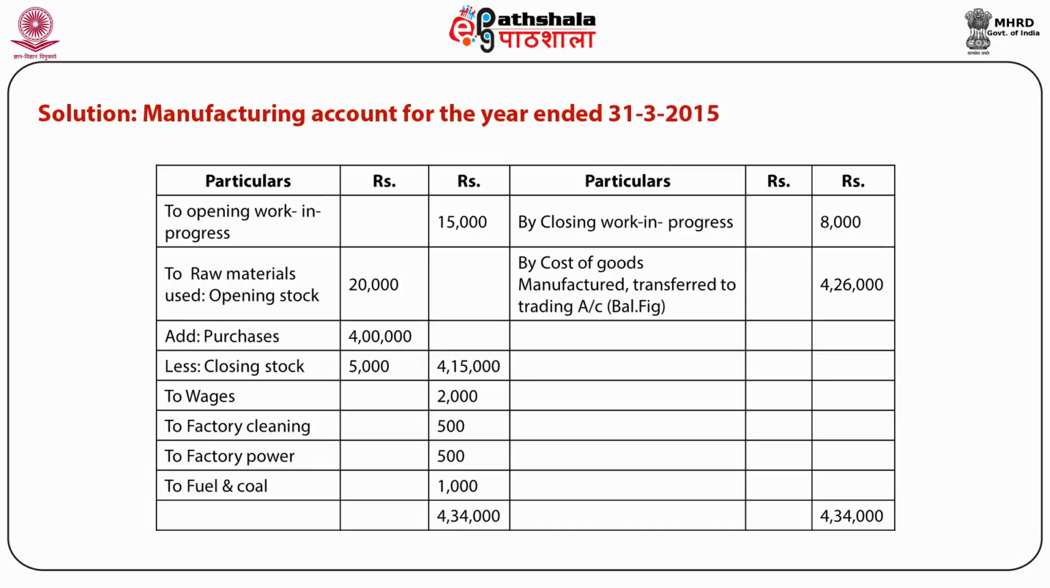Manufacturing account for the year ended on 31st March 2015 is disclosed in this table. There are two sides, one is debit side, another is credit side, and on the debit side, opening balance of work in progress, raw material consumed, wages, factory cleaning, factory power, fuel and coal is shown, whereas closing work in progress is shown on the credit side of the account. And this account shows the balancing figure, which is cost of goods manufactured, and this balancing figure is transferred to trading account.